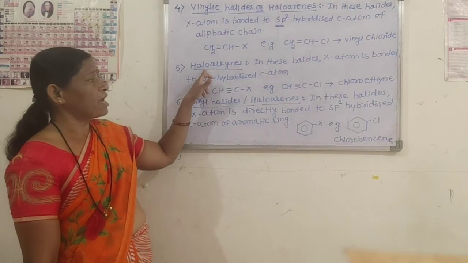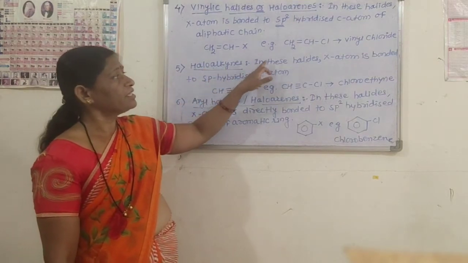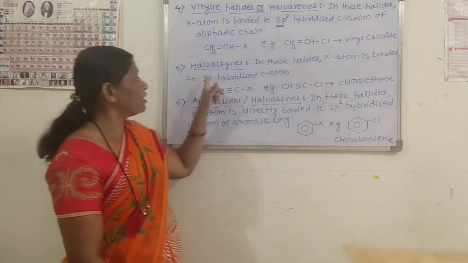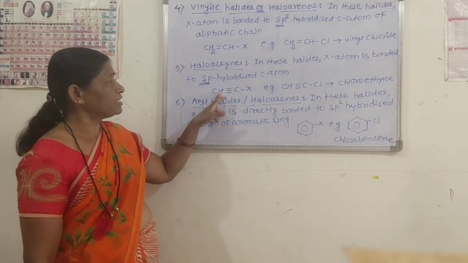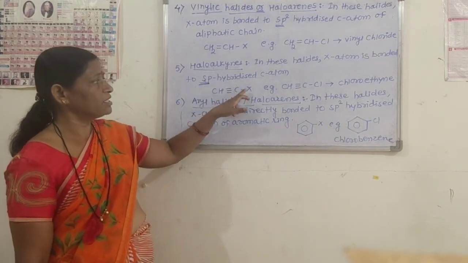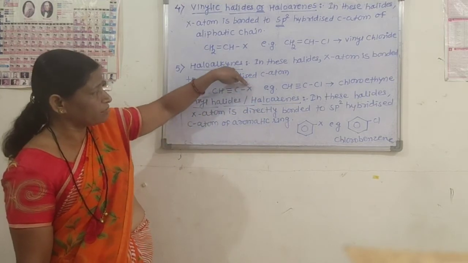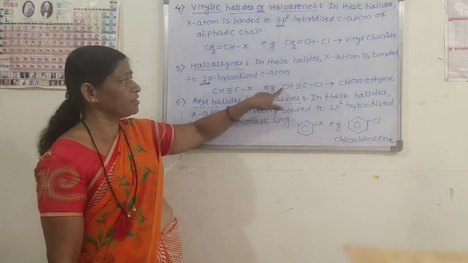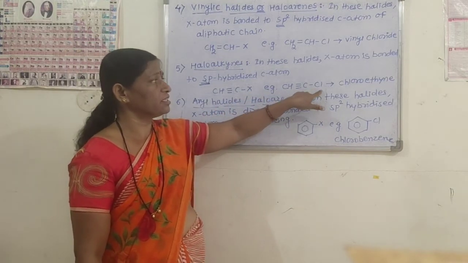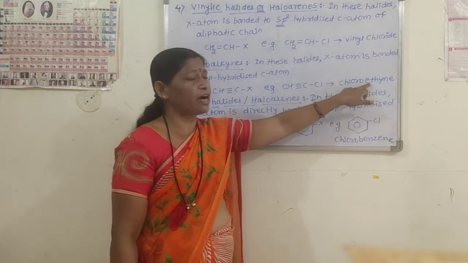Fifth type is haloalkynes. In these halides, the halogen atom is bonded to sp hybridized carbon atom, and they are represented like CH≡CX. This halogen atom is bonded to sp hybridized carbon atom. Example, CH≡CCl, that is chloroethyne.